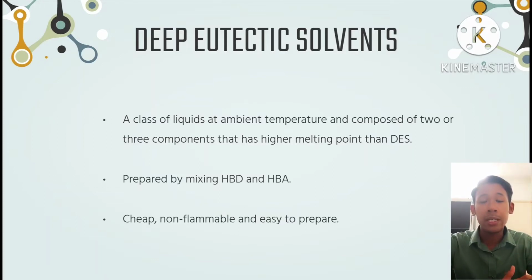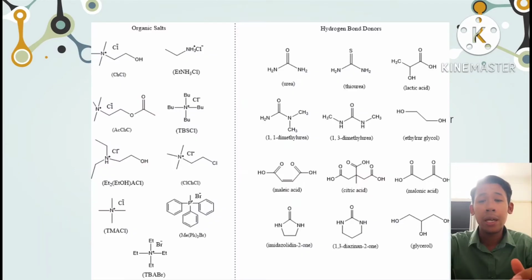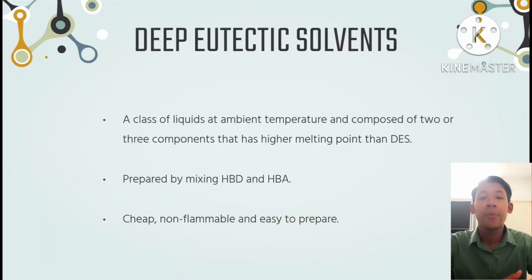For example, the hydrogen bond acceptor, also called organic salts, and the most common organic salt is choline chloride. This picture shows the potential components that can be mixed to produce DES. Because the potential components are wide, DES can be used in a wide variety of fields. Other than that, DES is also cheap, non-flammable, and easy to prepare.